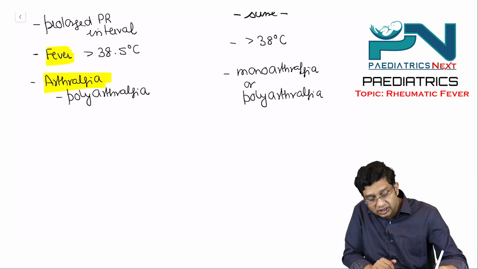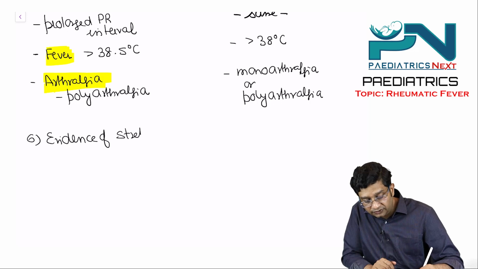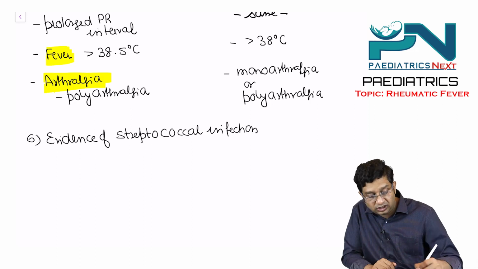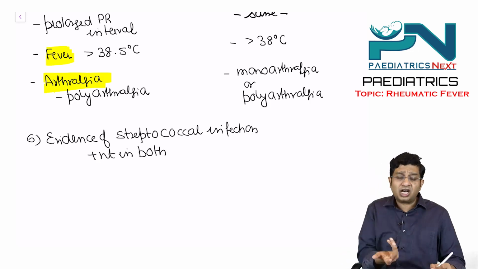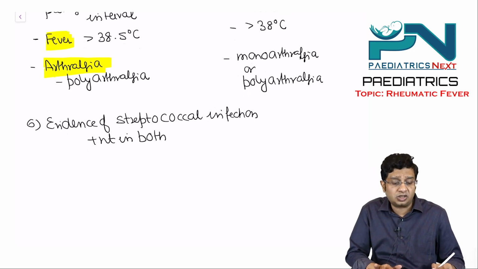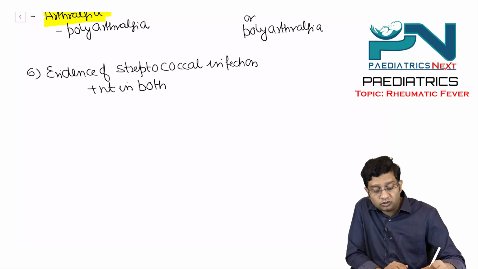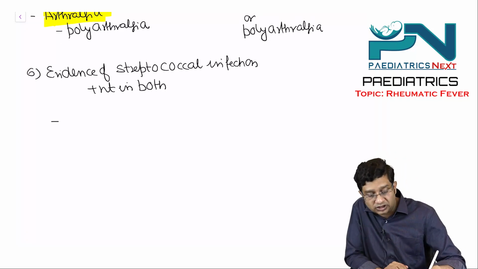Then we say evidence of streptococcal infection, and this should be present in both. If there is no evidence of streptococcal infection, it is highly unlikely it is a case of rheumatic fever. Now, how do you look for the evidence of streptococcal infection?